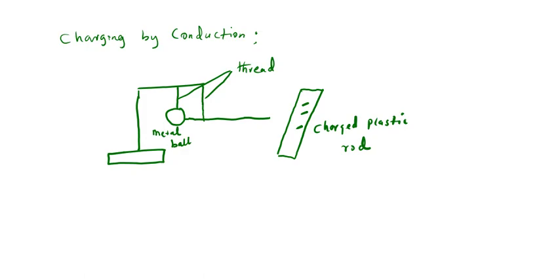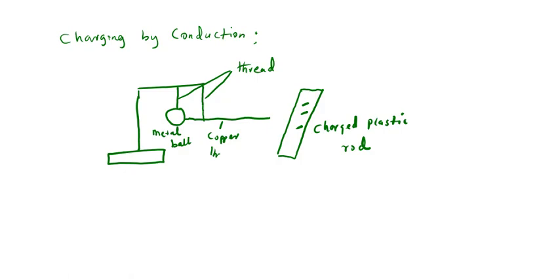Why is it neutral? It is neutral because the number of protons equals the number of electrons. It's a neutral metal ball. So when you connect this copper thread, this is a copper thread, okay?